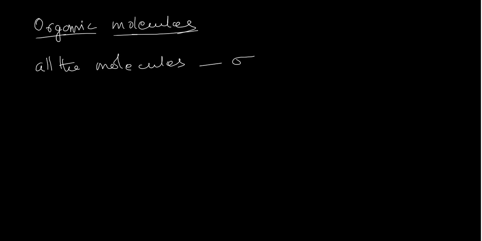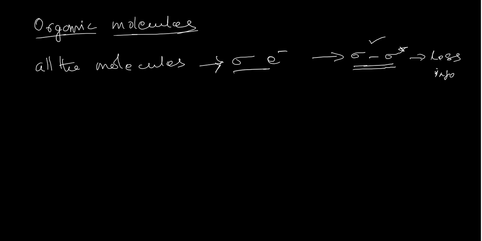There is no molecule which does not have a sigma electron, and therefore all the molecules are expected to show a sigma to sigma star transition. Studying this transition gives less information, and therefore we usually don't study this transition. Similarly, all the compounds have sigma bonds.